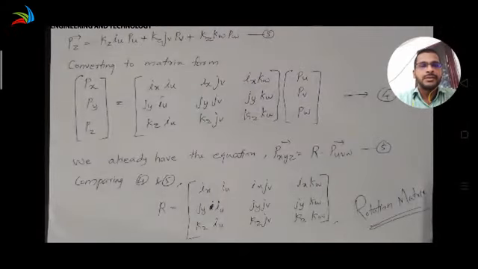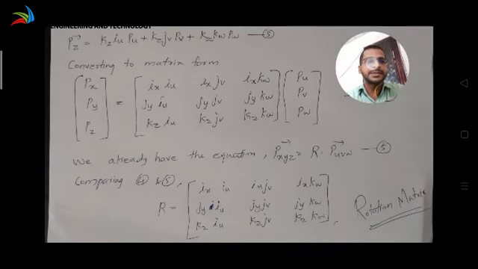So by comparing equations 4 and 5, the matrix Px, Py, Pz is the vector Pxyz, and similarly the matrix Pu, Pv, Pw is the vector Puvw. Comparing, we get R is equal to the matrix ix iu, ix jv, ix kw, jy iu, jy jv, jy kw, kz iu, kz jv, kz kw. This is the expression for the rotational matrix.